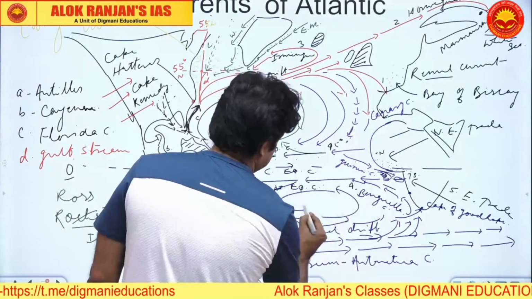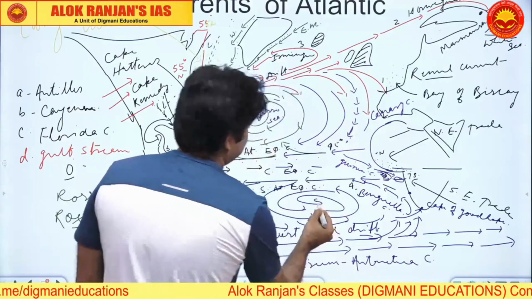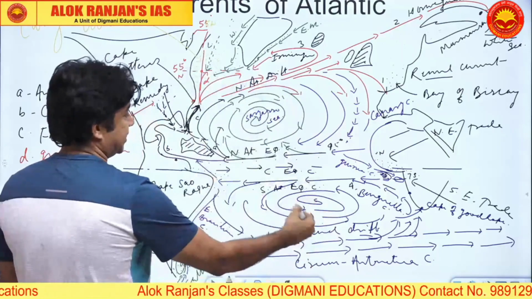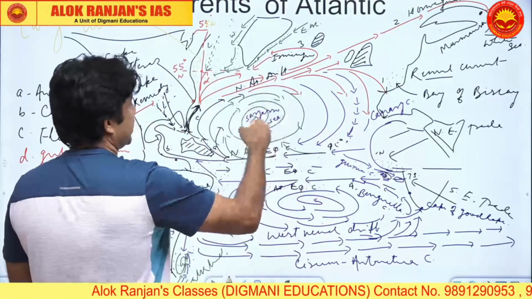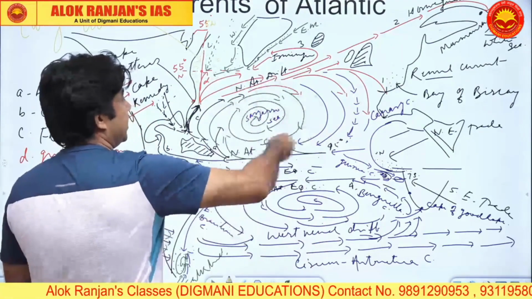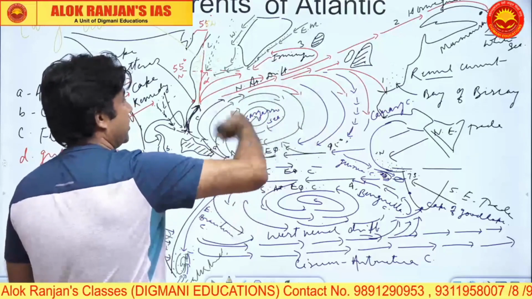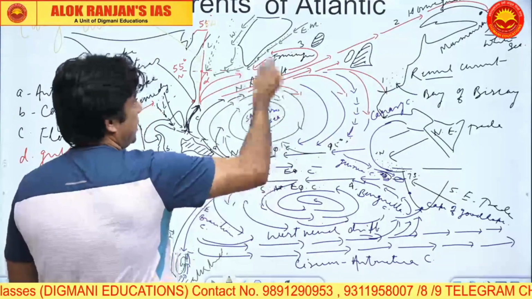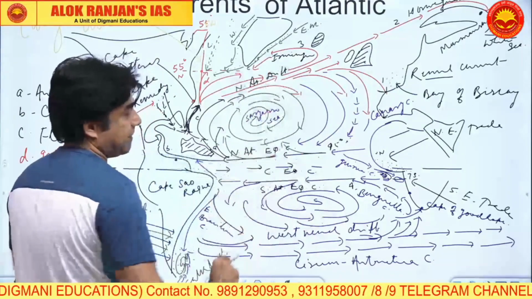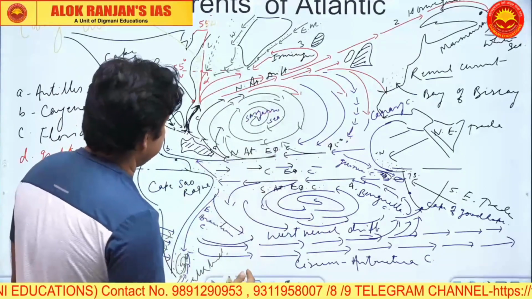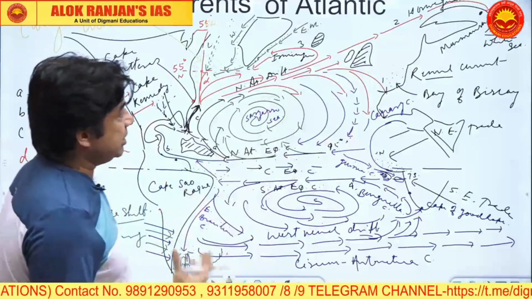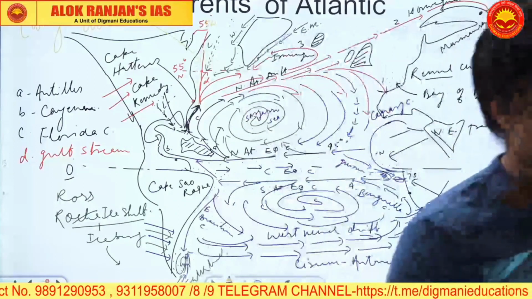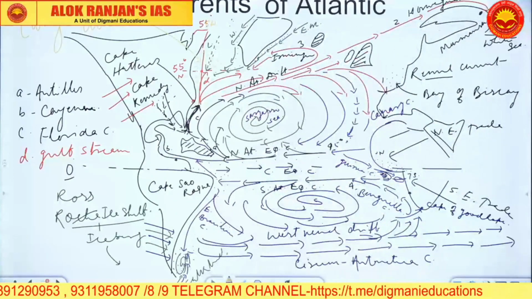This is how the circulation is completed, and this is how a gyre is created in this region. Here also there is a gyre being created. Now this gyre is what? Clockwise or anti-clockwise? This is clockwise and this is anti-clockwise. Now this gives you the complete picture of all the ocean currents, major or minor, for the Atlantic Ocean.